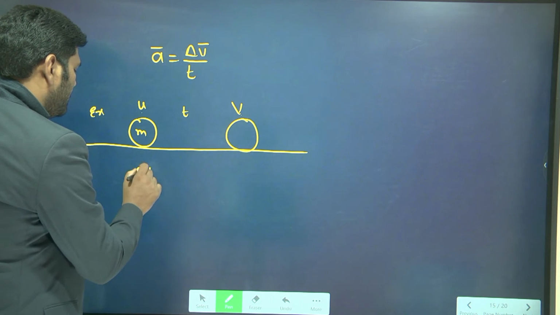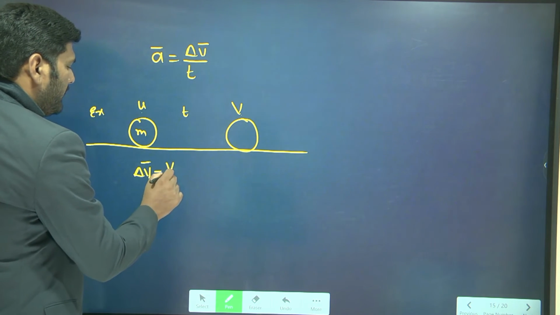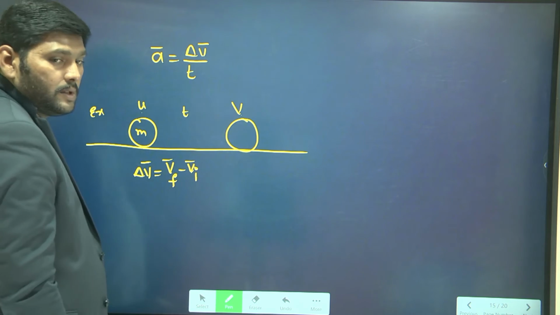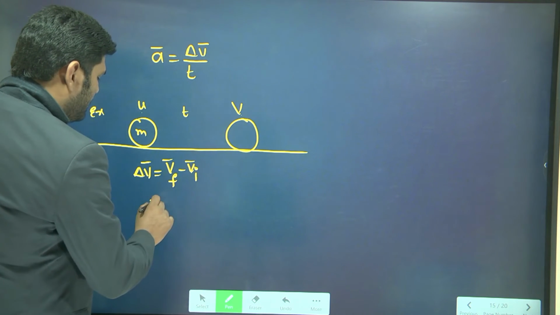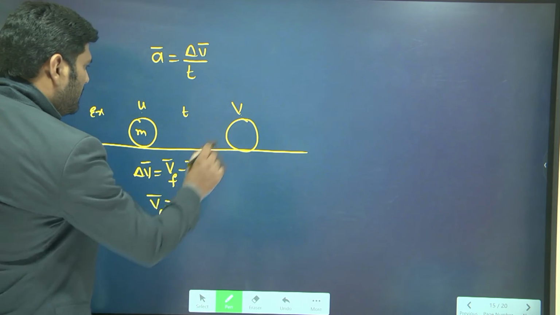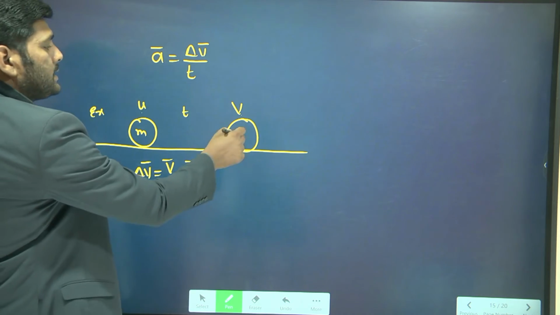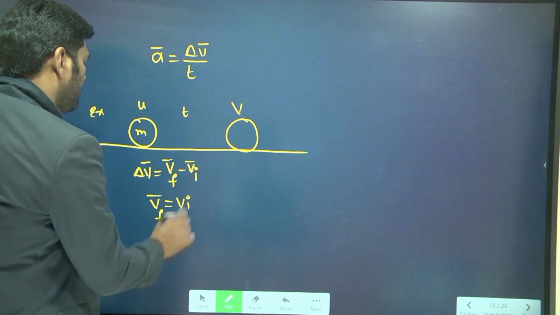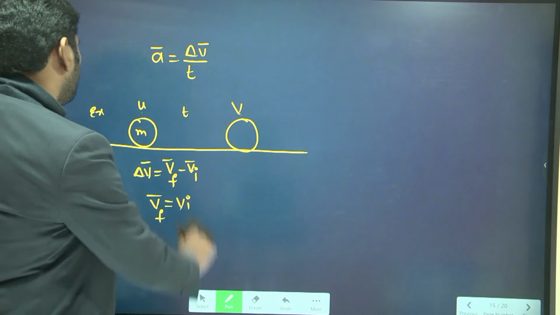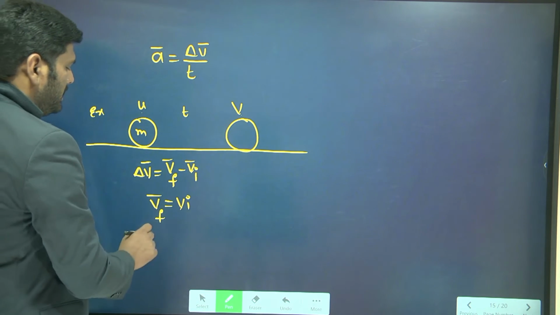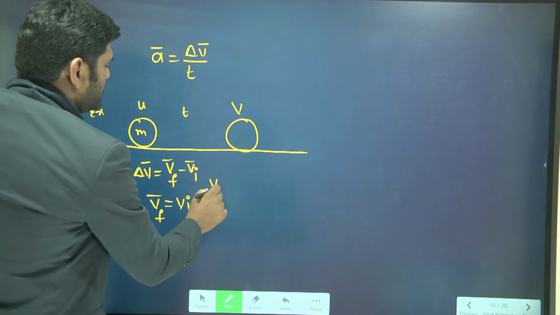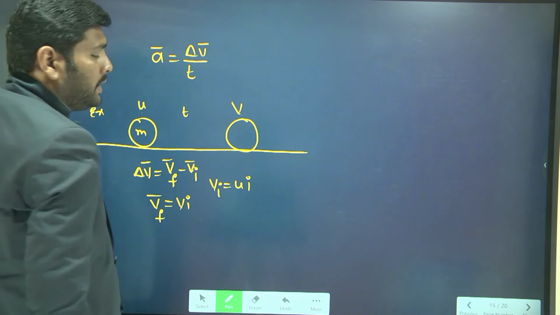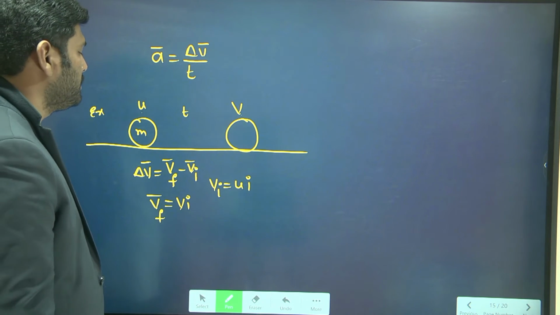Change in velocity vector is equal to final velocity vector minus initial velocity vector. Final velocity is v and it is moving along the x direction, so you can take i. Initial velocity is u, which is also moving in the x direction, so it is u into i.